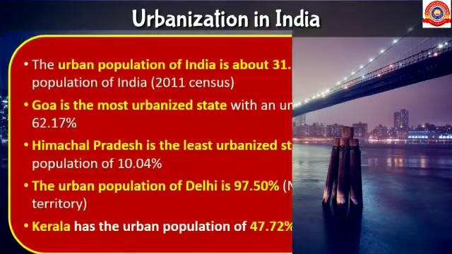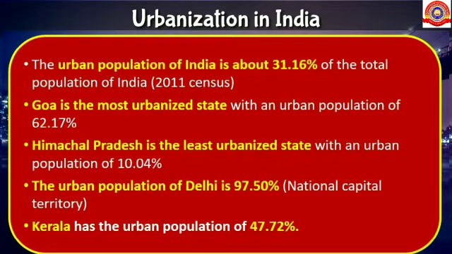The urban population of India is about 31.16% of the total population of India. Goa is the most urbanized state with an urban population of 62.17%, whereas Himachal Pradesh is the least urbanized state with an urban population of 10.04%. The urban population of Delhi is 97.50%. And Kerala has an urban population of 47.72%.